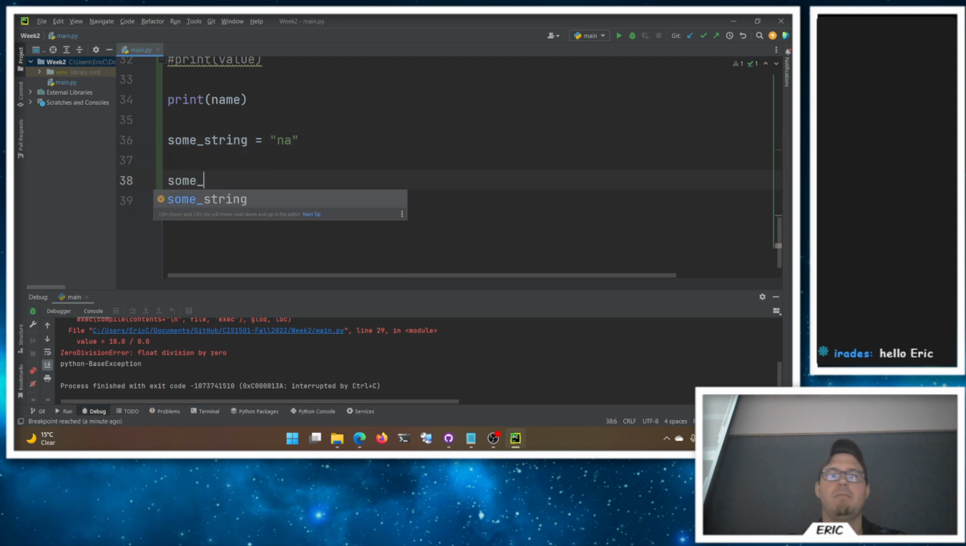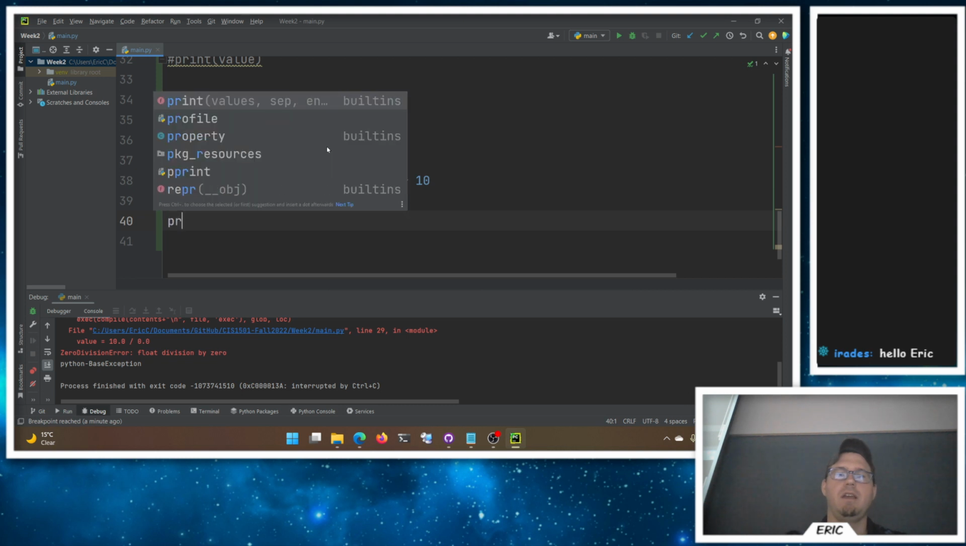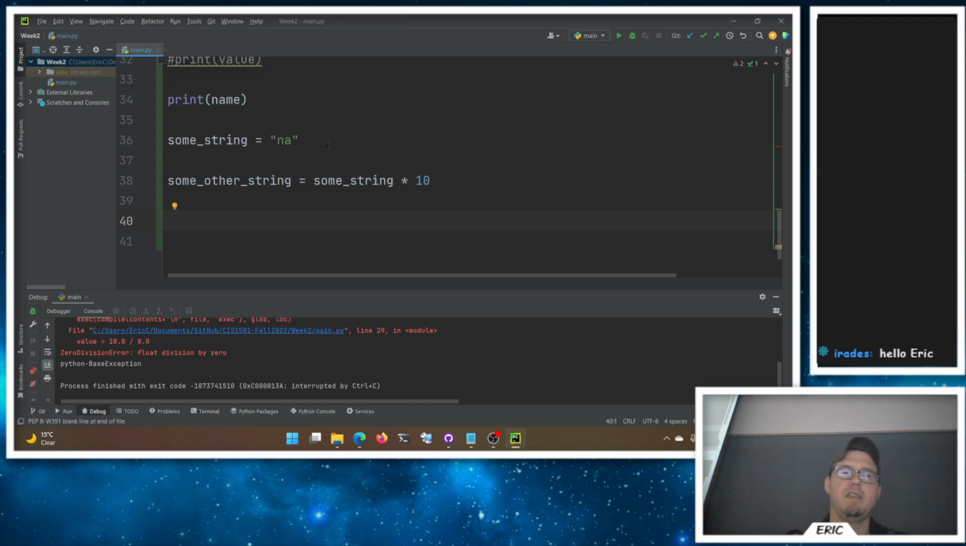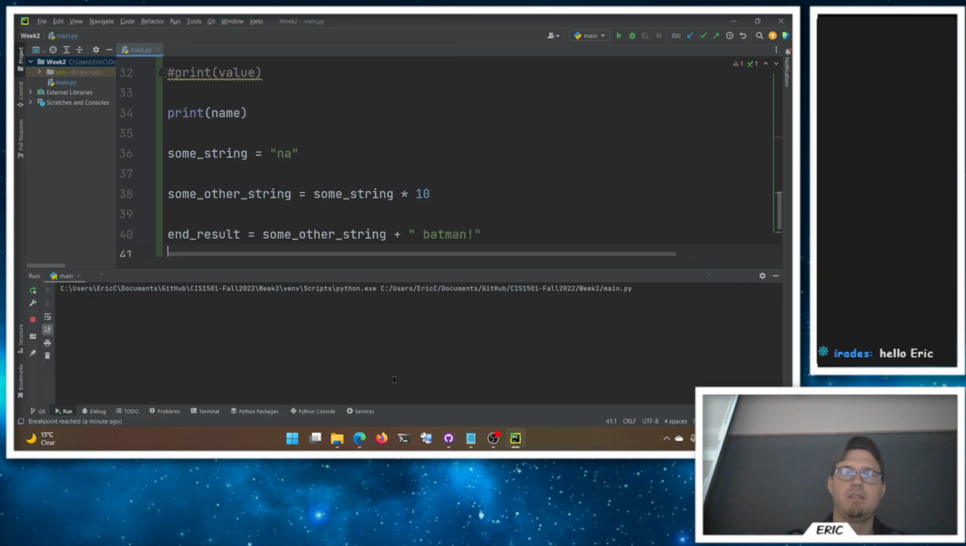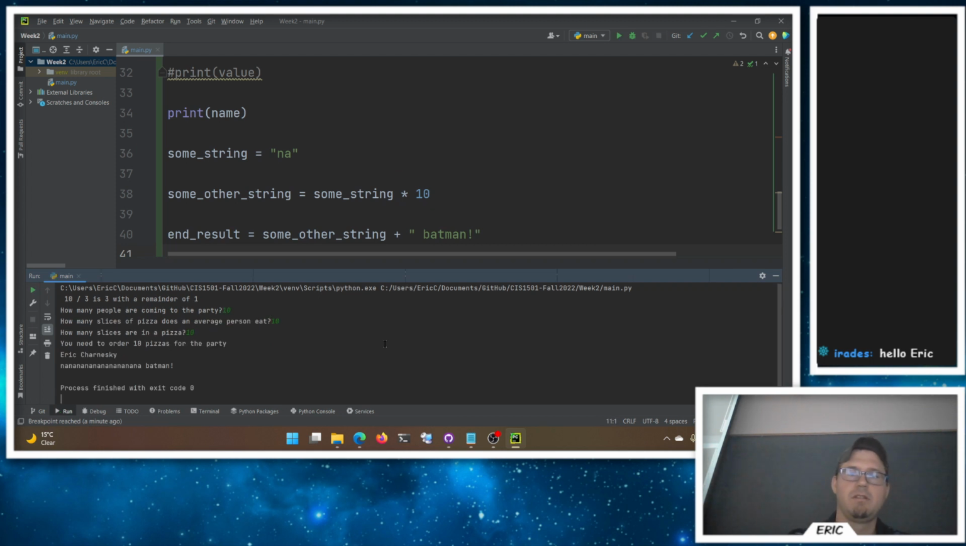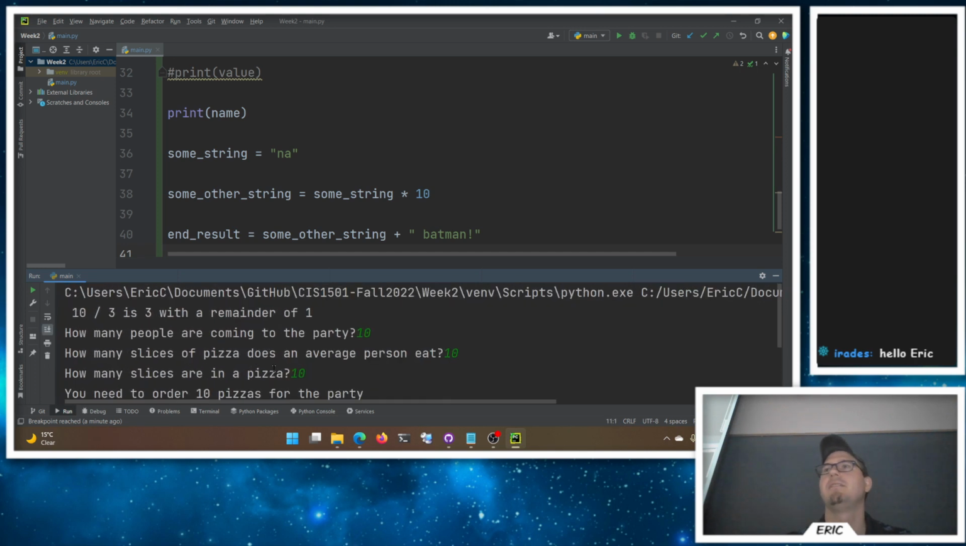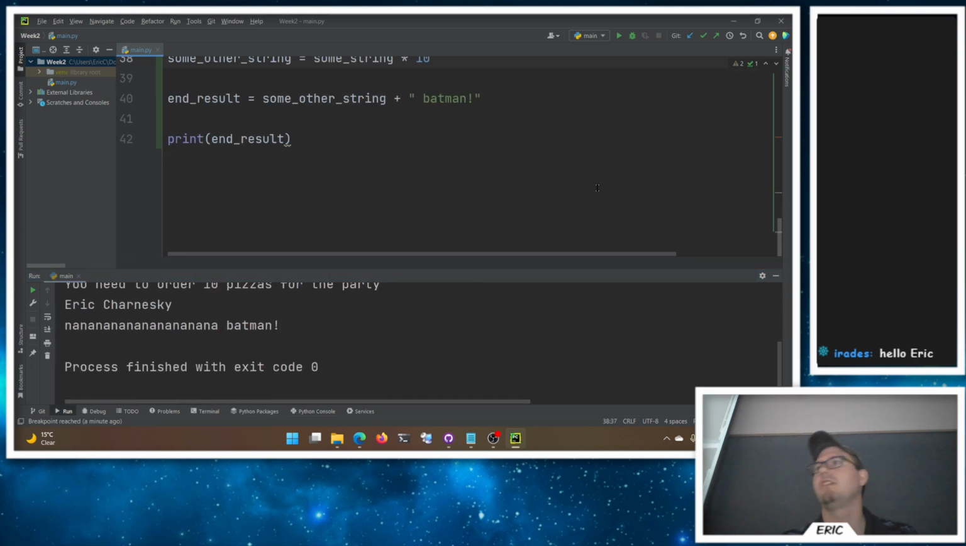And then we want some other string. Again, these are terrible variable names. I apologize. Is some string times 10. And then I can take, let's say this is my end result. There's going to be some other string plus Batman. And we can print that out here, our end result. And we'll get our fun output here. Batman. That was predictable, I'm sorry. But yeah. If you're nostalgic for old Batman cartoons or whatever, sure.